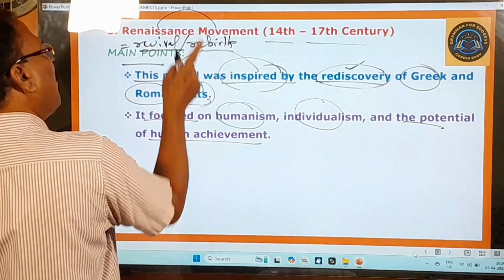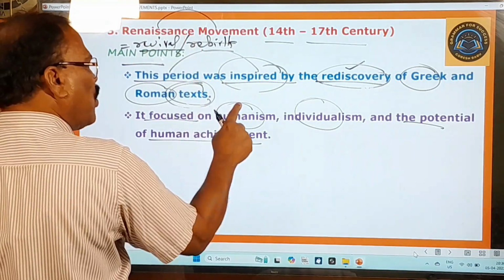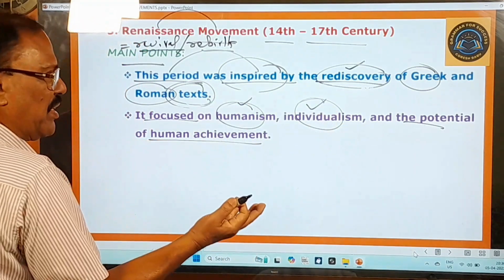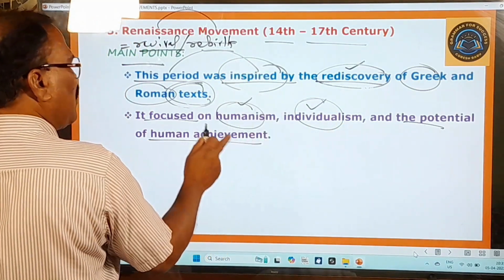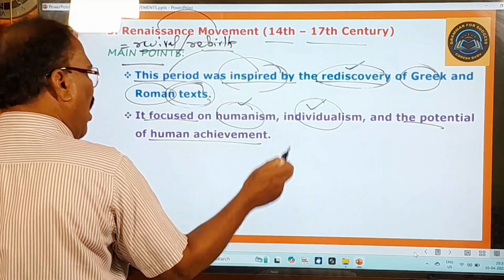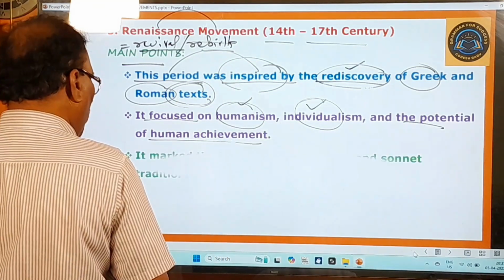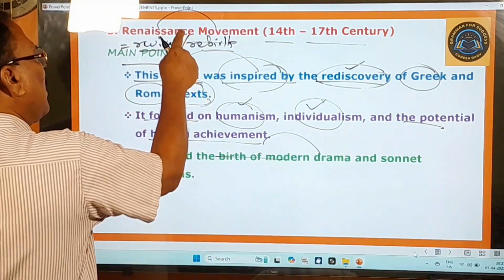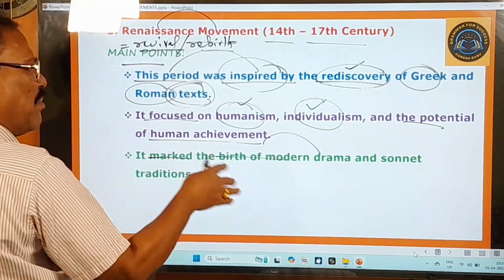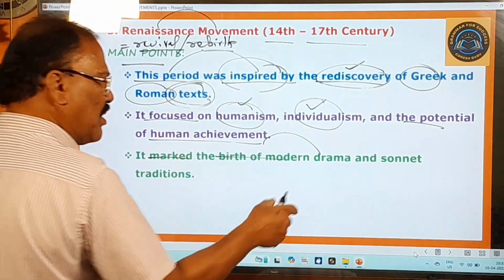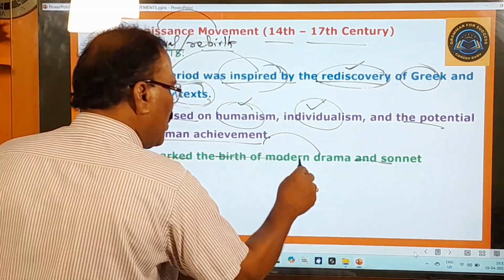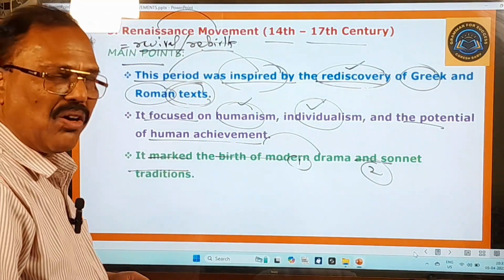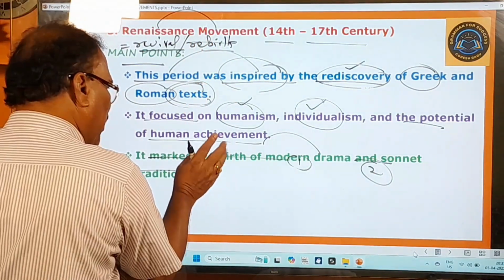So the literature of this period focused on humanism, humanitarianism, individuality, and the potential of human achievement, that means the capability of human achievement. And the next important point: it marked the birth of modern drama. During this period, modern drama emerged, and sonnet traditions also. These two things came into existence only during the Renaissance period. This is a very important aspect.